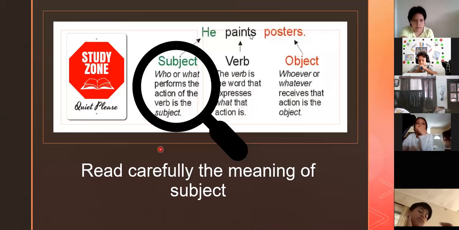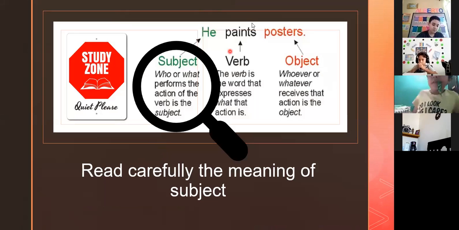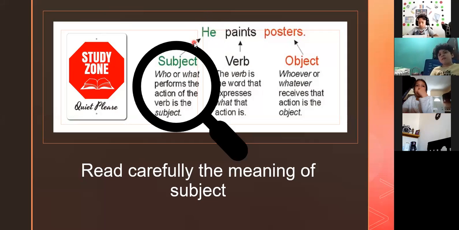We're going to read carefully this sentence. He paints posters. As you can notice here, we describe. He is the subject, paints is the verb, and posters is the object. What is a subject? Who or what performs the action of the verb is the subject. We're talking about he. You can say Alberto paints posters. Marcelo paints posters, but instead of writing the name Marcelo and Alberto, I say he because it's a boy. Paints is the action. That is the verb.